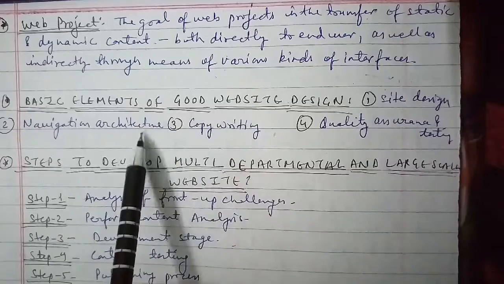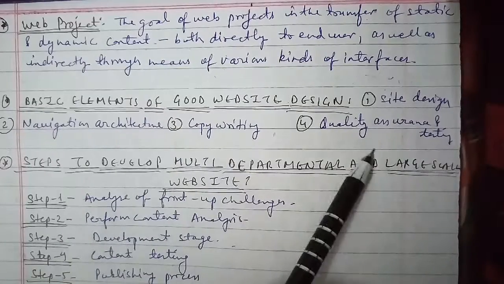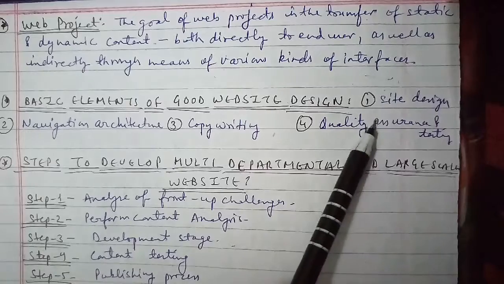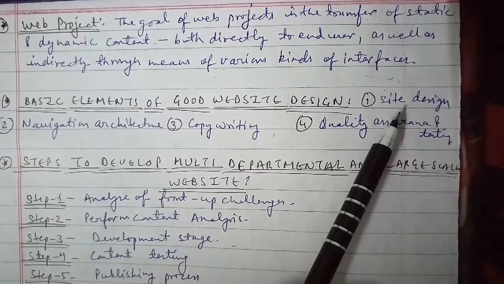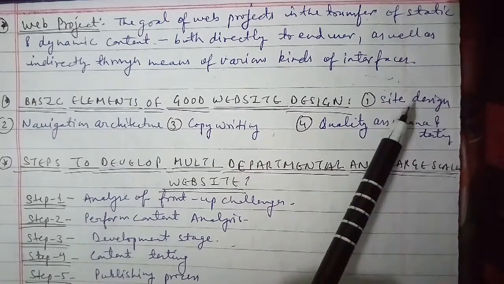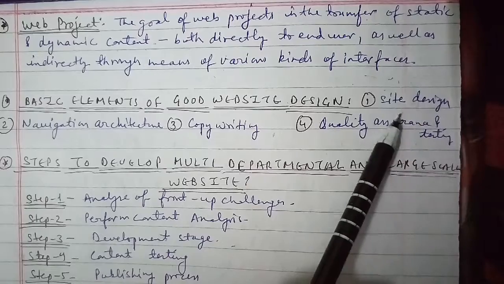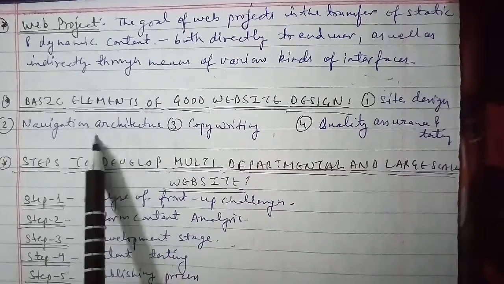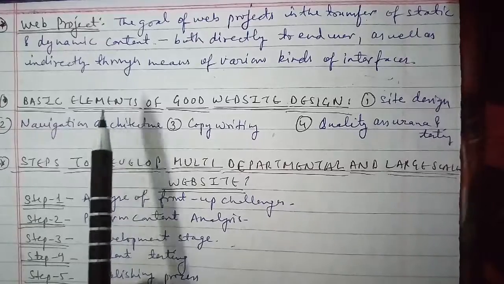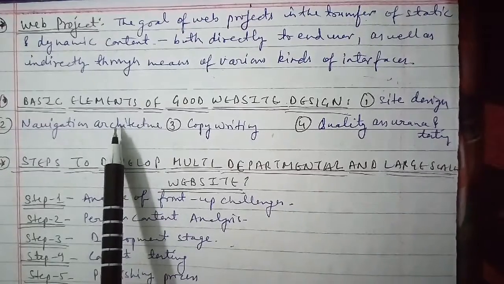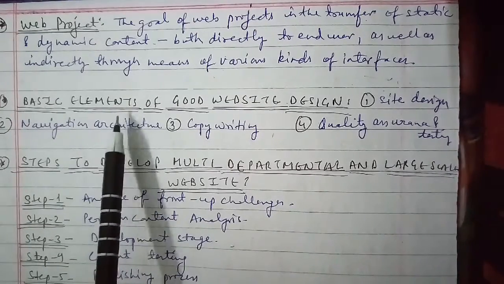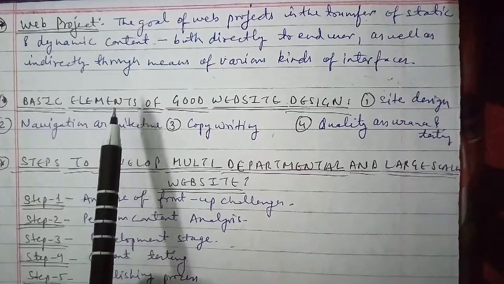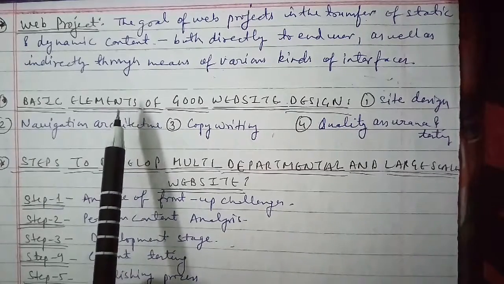The navigation architecture must be logical, and the transitions from one page to another must be simple and easy. The various tasks to be accomplished are the collection of the content list, designing the site architecture, and approval of the site architecture as well. In the case of copywriting for the website design, it is important because by this your creativity gets secured. The fourth we have is quality assurance and testing.